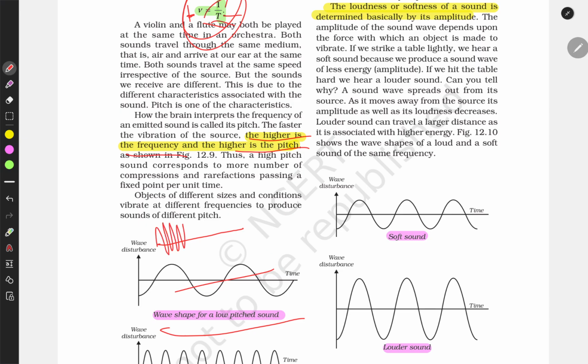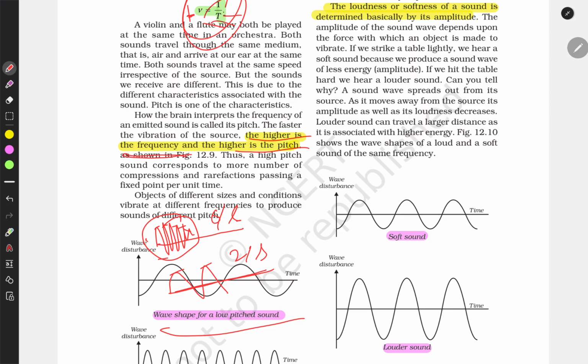Suppose in 1 second, wavelengths are 1, 2, 3, 4, there are six wavelengths. Six wavelengths per second, and in another propagation, there are only two wavelengths in 1 second. So frequency is more in the first, because the number of wavelengths is more in it, the frequency will be high.